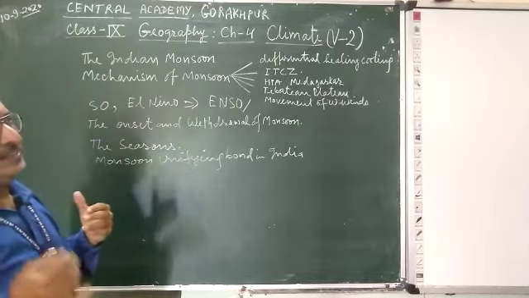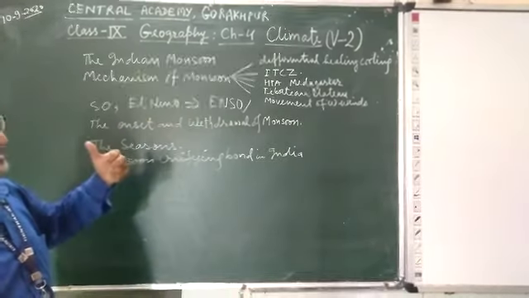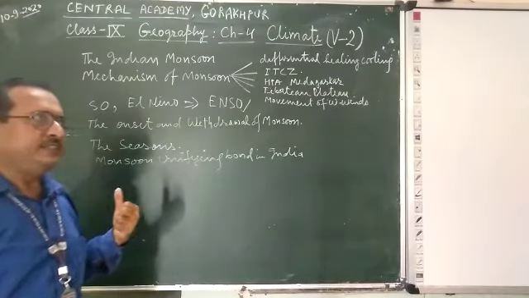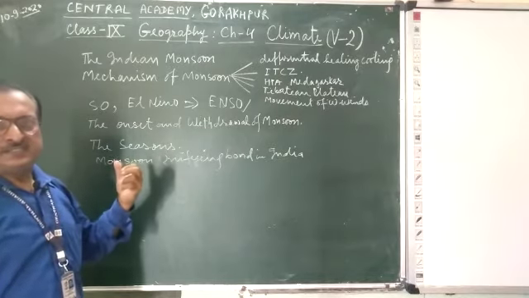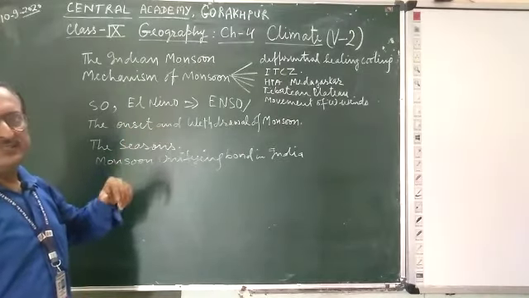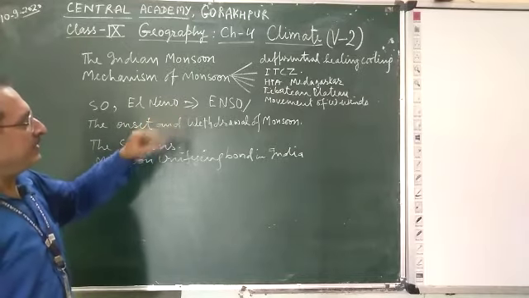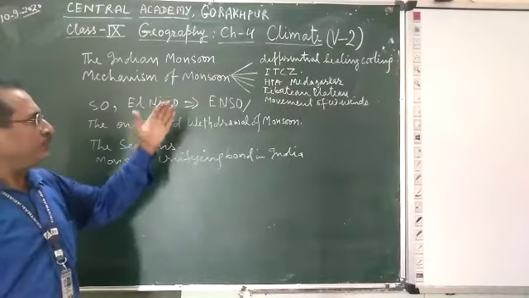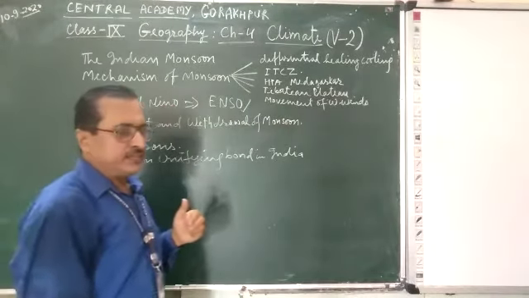and when these winds are attracted towards the Indian subcontinent, they enter the Indian subcontinent from the southwest direction. That is why these are known as southwest winds, and these winds are laden with monsoon moisture, therefore they are called the southwest monsoon. So the southwest monsoon comes in India, and when it comes in through the Indian Ocean,